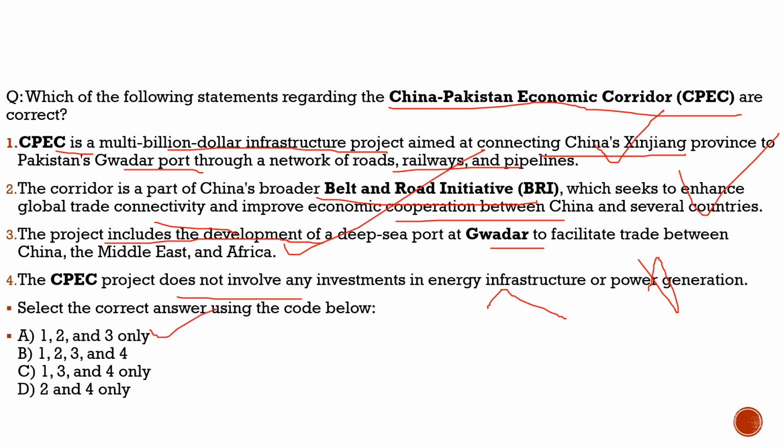So what was the reason for bringing such a question? Because there was a terrorist attack in Karachi port, and who were the attackers? Mostly it was the Tehrik-e-Taliban of Pakistan. Now with this, let's move to another question and try to solve that.